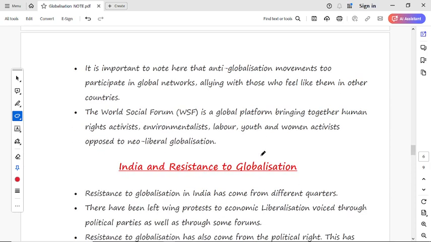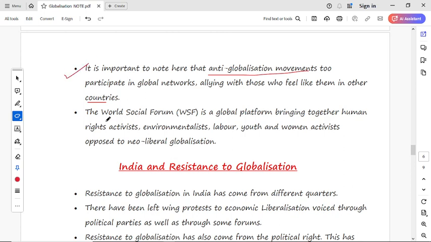And next, it is important to note there is an anti-globalization movement to participate in a global network, allying with those who feel like them in other countries. Some anti-globalization movements took place across countries, meaning they don't want to copy other cultures and everything. So it is also an important point of resistance to globalization.